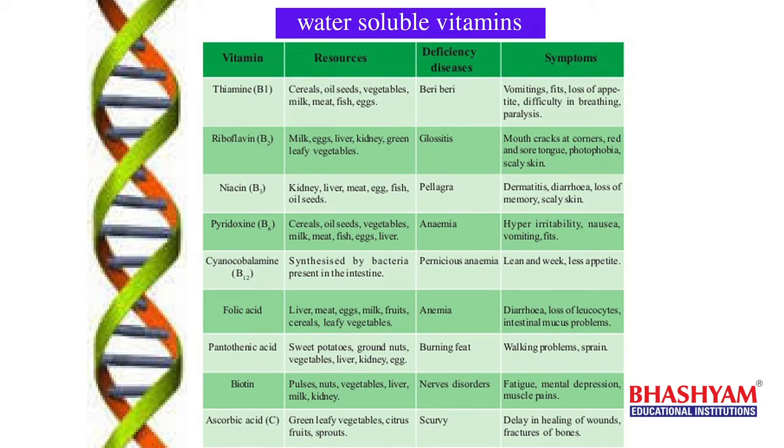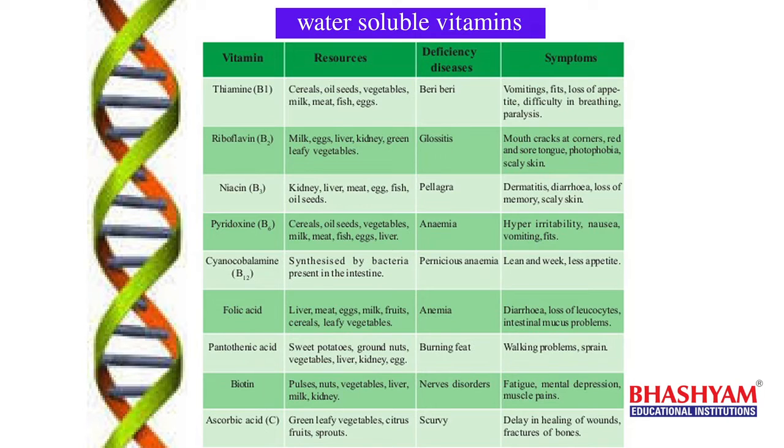We get this biotin from food sources like pulses, nuts, vegetables, liver, milk, kidneys. That means mainly meat. Okay. So with this we completed the B complex vitamins, which are water soluble vitamins.